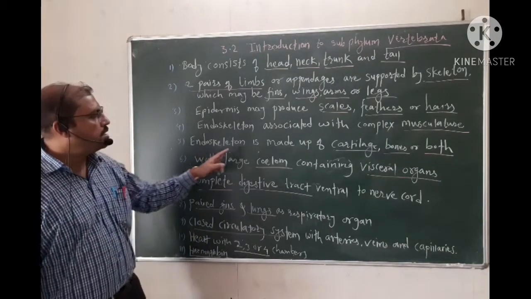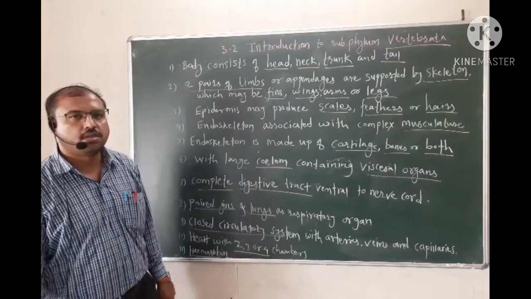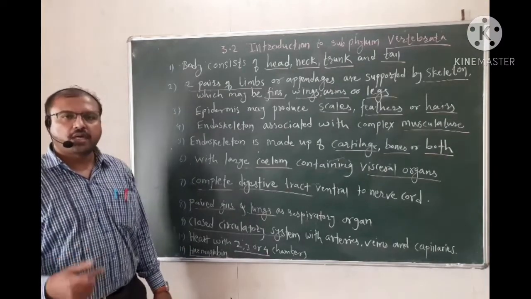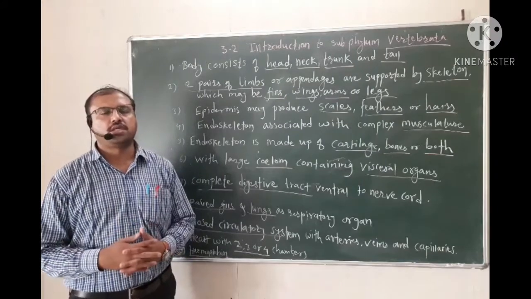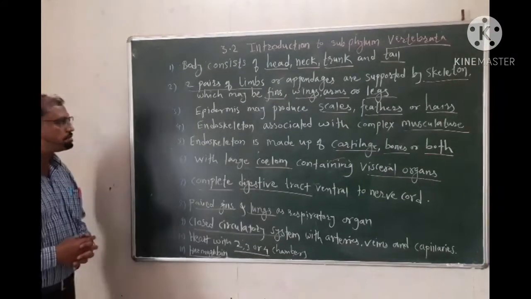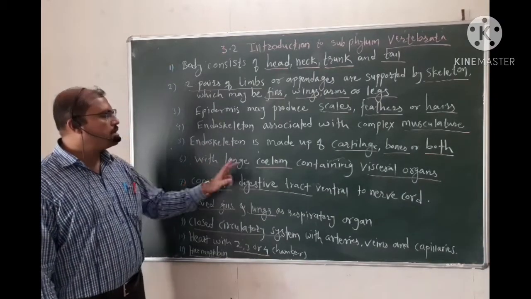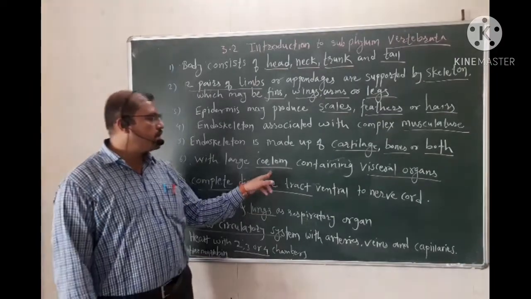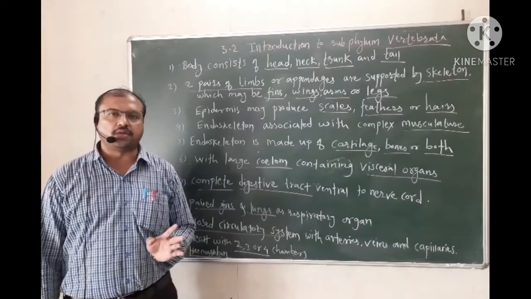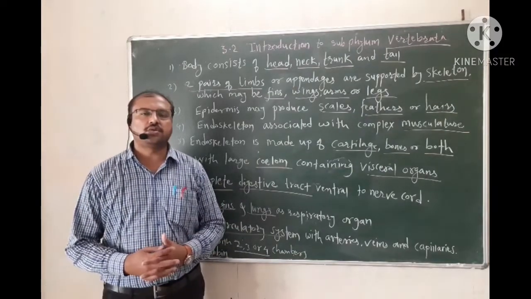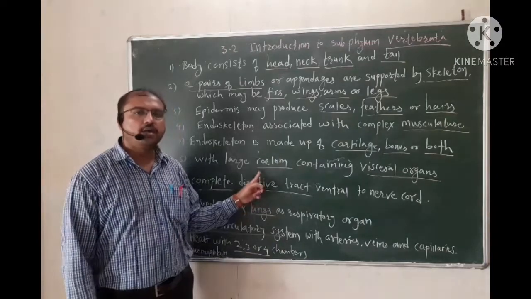Then the endoskeleton is made up of cartilage, bones, or both. So the endoskeleton may be cartilaginous or bony, or both in the case of higher individuals. That is about the endoskeleton. These individuals have a large coelom. As I have already told you, coelom is nothing but the body cavity. The cavity present in these individuals is called the coelomic cavity.